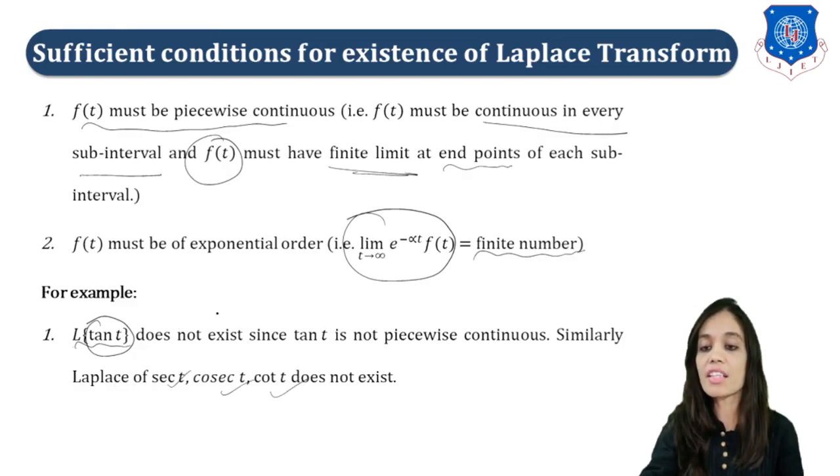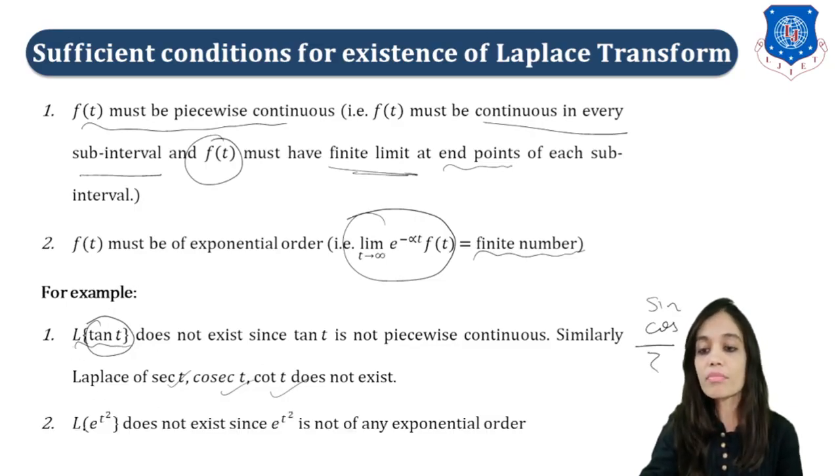Hence from this we can see that we can find Laplace transform of only two trigonometric functions, that is sine and cos, right? And the next is Laplace of e raised to t square does not exist, because if you find this limit, it will not be a finite number. Hence, we cannot find the Laplace of e raised to t square, right?